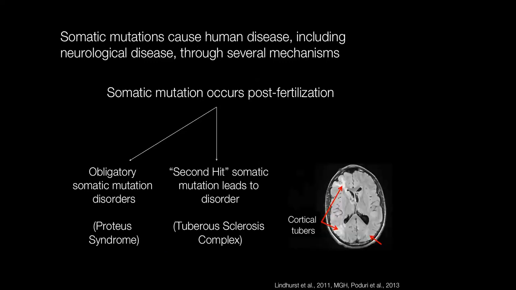A second mechanism is what we think of as sort of a second hit mechanism. In this case, the affected individual will have a germline mutation in one allele of a gene, and then a second hit somatic mutation in the other allele will lead to manifestations of the disorder, which are often overgrowth manifestations. So as I mentioned, in tuberous sclerosis complex, generally an affected individual will have a germline mutation in one allele of TSC1 or TSC2. And it's been shown for many of the non-nervous system tumors, as well as in some cases for the cortical tumors, that those result from a second hit somatic mutation in the other allele.